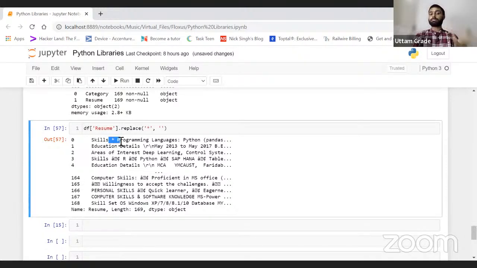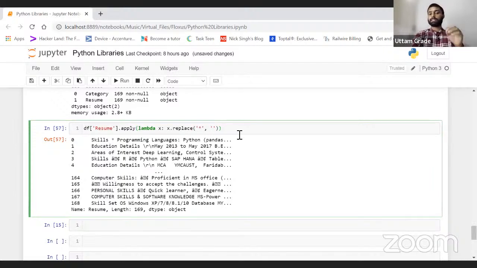So see, the star symbol is still there. It is not removing. But there is another way to remove a star symbol for each and every record. Is there any way? Yes. What is the way? Dot apply is a method in Python which will basically pick one value at a time with the help of lambda in this way.